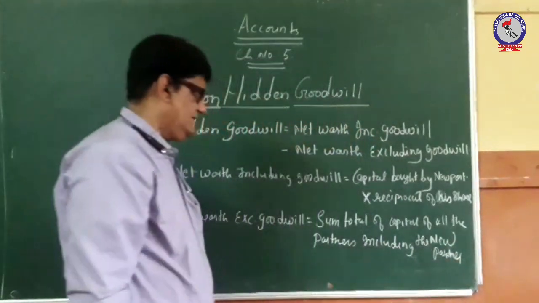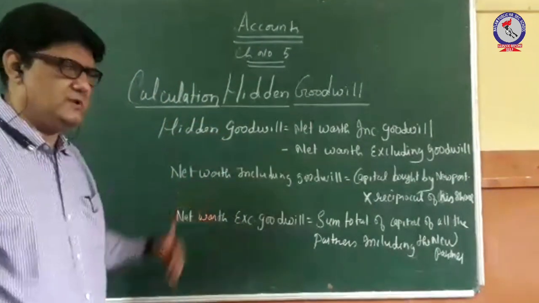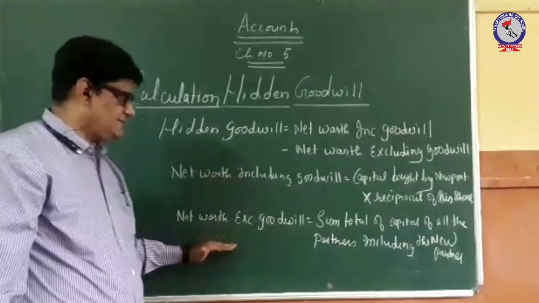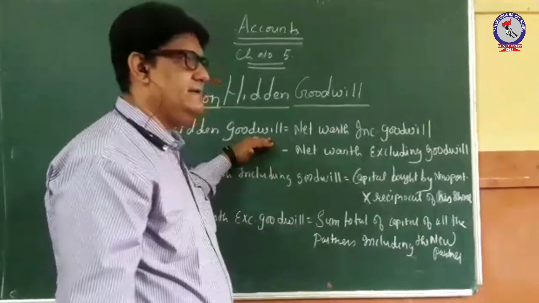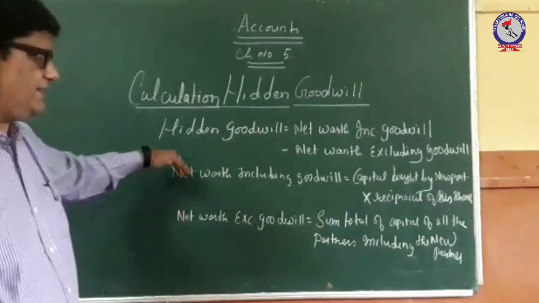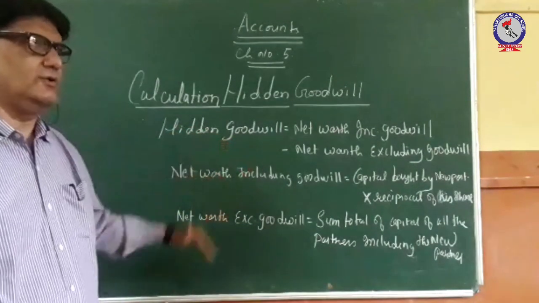So this is the formula through which you will calculate the net worth including goodwill, net worth excluding goodwill, and then the hidden goodwill. By using these three formulas, we can find out the amount of hidden goodwill.